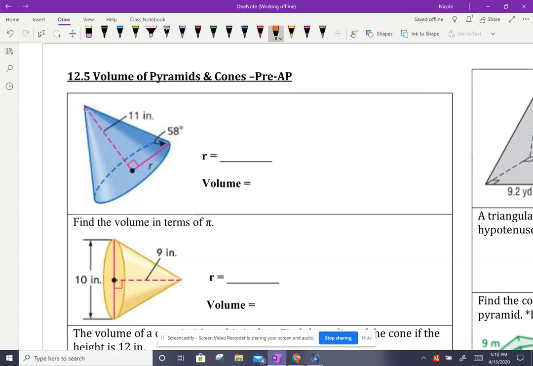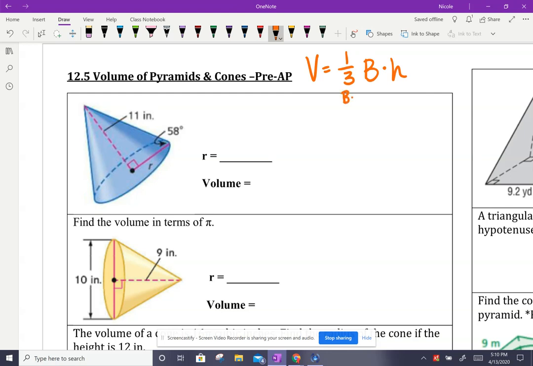The base of the formula is the volume is 1/3 times the area of your base times the true height, not the slant height. This is the true height, the perpendicular height from the base to the very tip top.